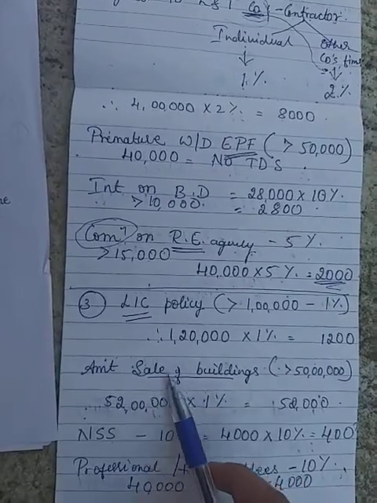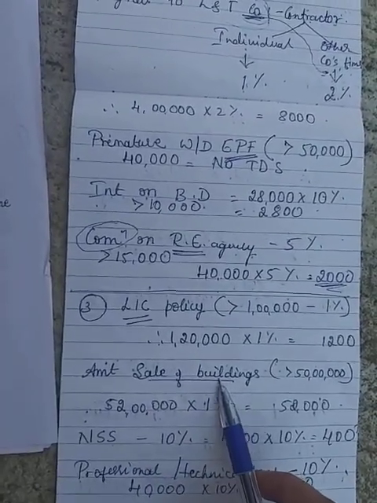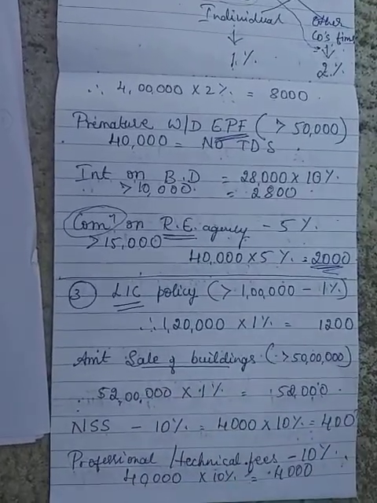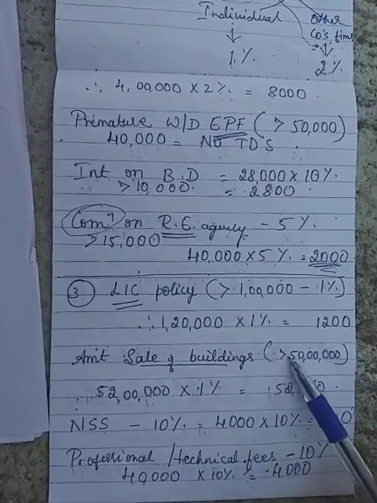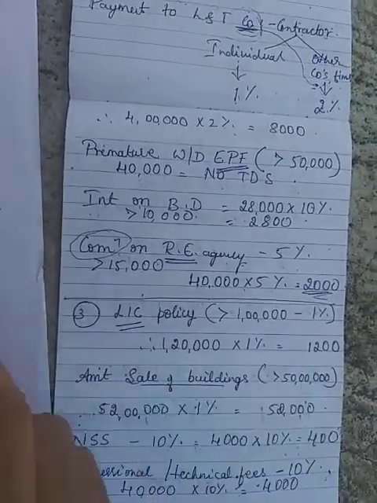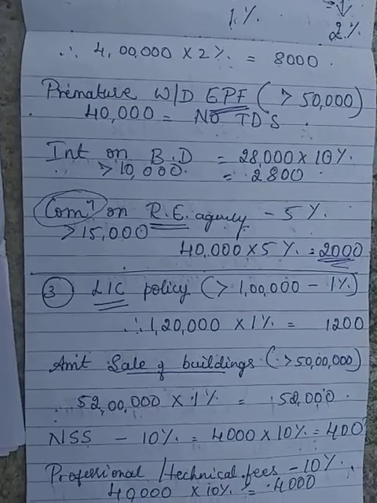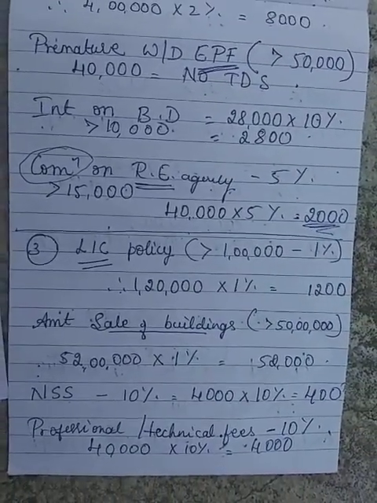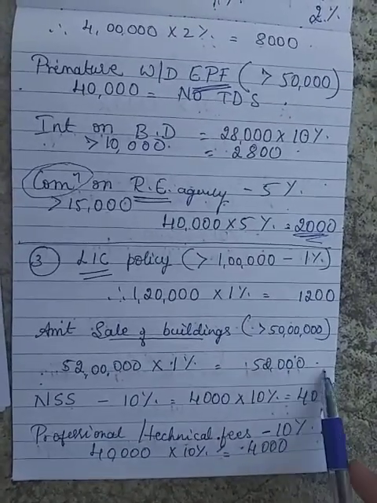Sale of buildings is related to immovable property, right? Hence, here any sale consideration of immovable properties will come under threshold limit of more than 50 lakhs. If it exceeds 50 lakhs, 1% of TDS is to be calculated. Yes, the amount has exceeded here 50 lakhs and hence 1% of TDS is calculated, 52,000.